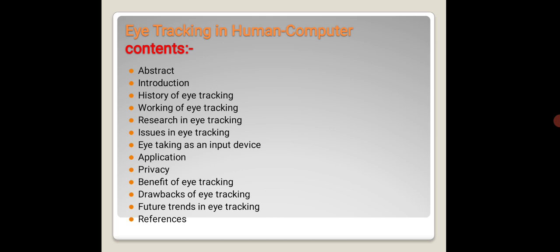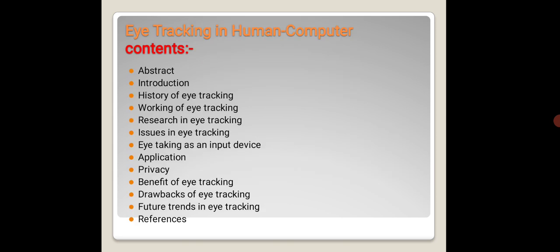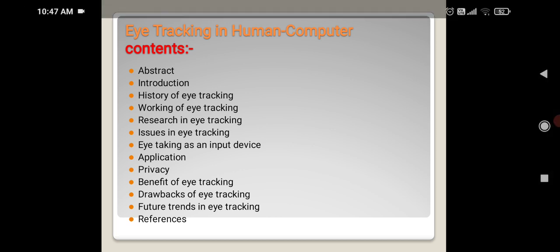My seminar topic is eye tracking in human computer interaction. The presentation covers: abstract, introduction, history of eye tracking, working of eye tracking, research in eye tracking, issues in eye tracking as an input device, application, privacy, benefits of eye tracking, drawbacks of eye tracking, future trends in eye tracking, and references.